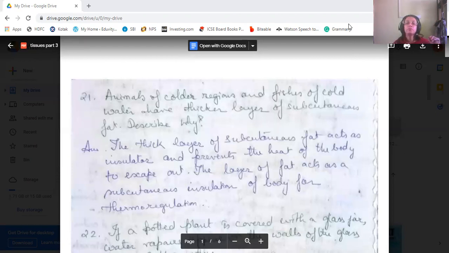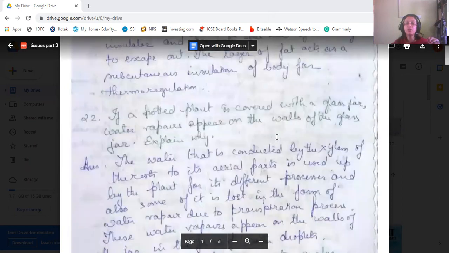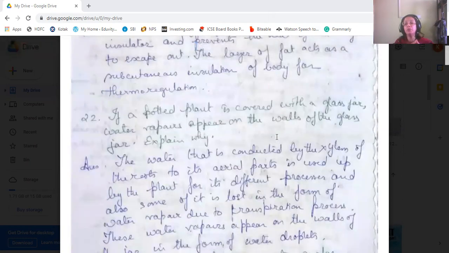Okay. Then the next question is: if a potted plant is covered with a glass jar, water vapors appear on the walls of the glass, water droplets we see on the glass jar. Why is it so? What happens when a potted plant is covered by a glass jar? The water is conducted by the xylem. The xylem conducts water, we know, through the roots to the aerial parts of the plant.